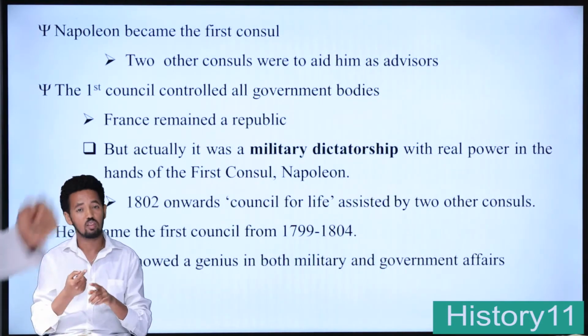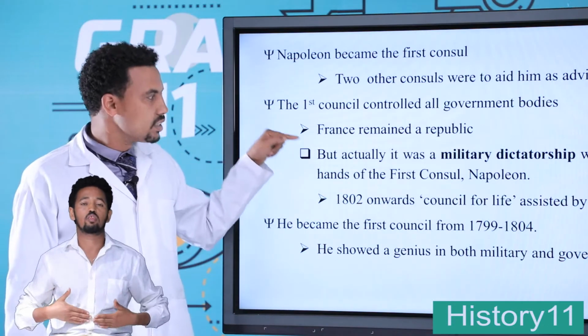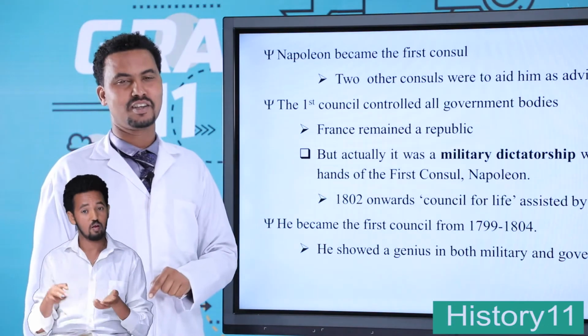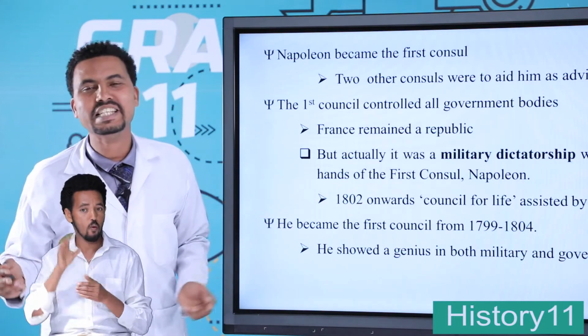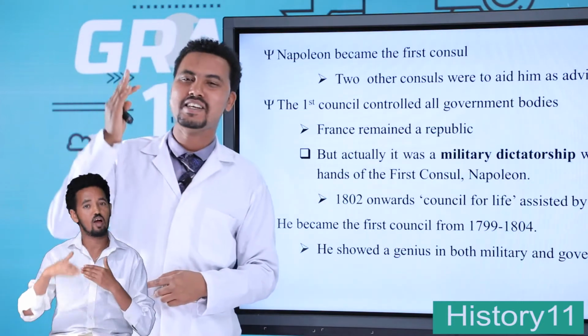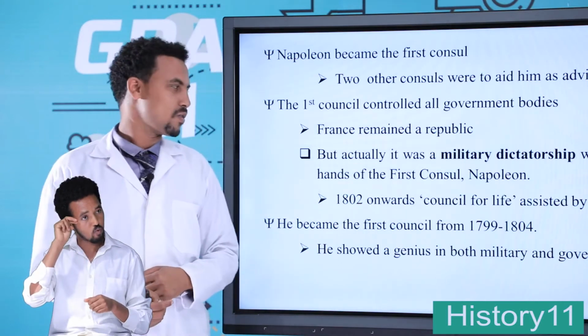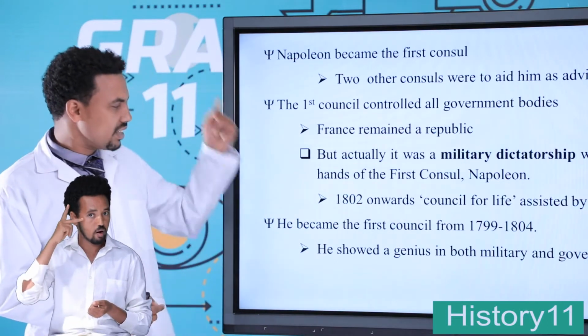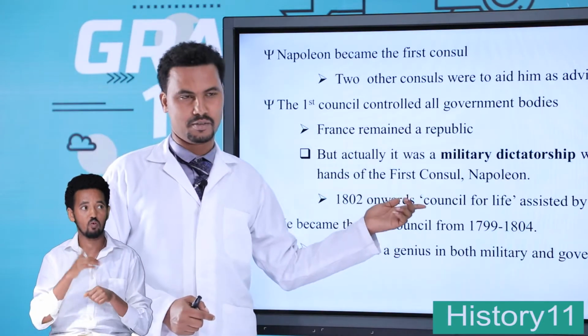The first consul controlled all government bodies. France remained a republic, but all power was in the hands of a military dictator called Napoleon Bonaparte.